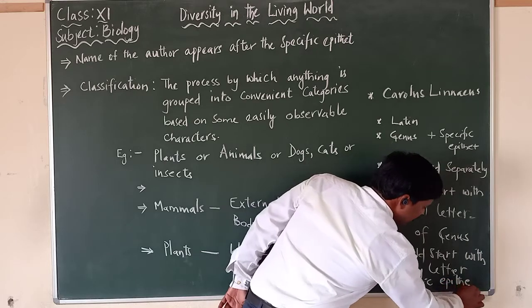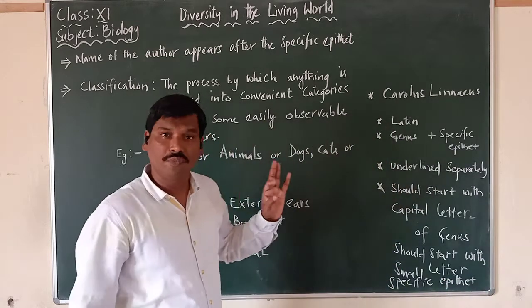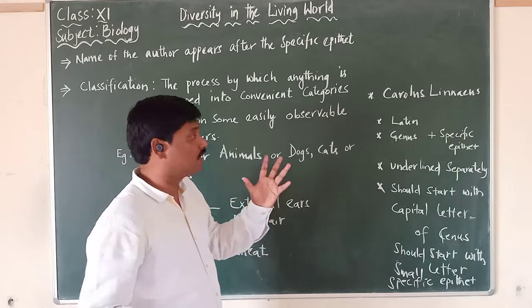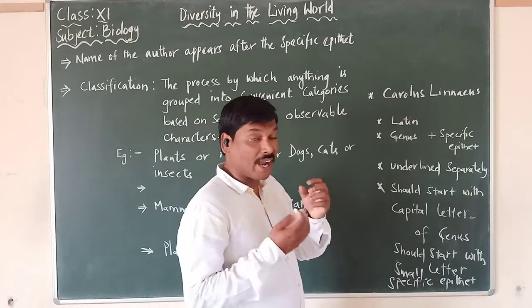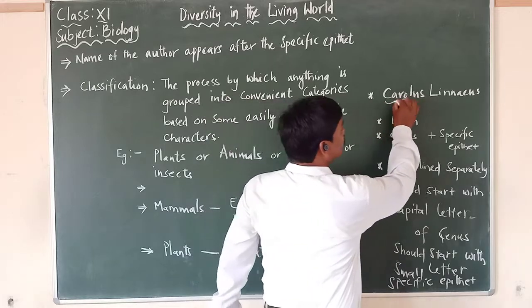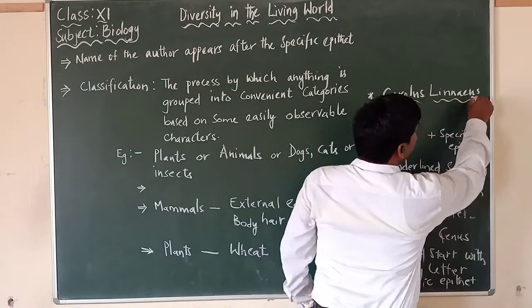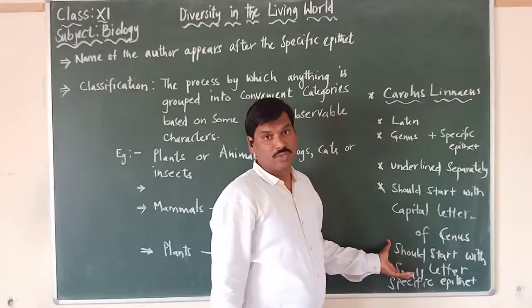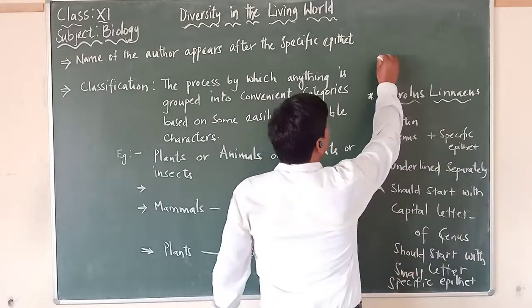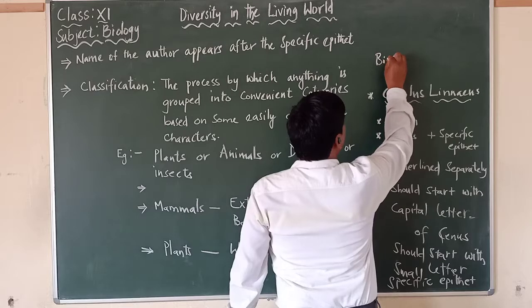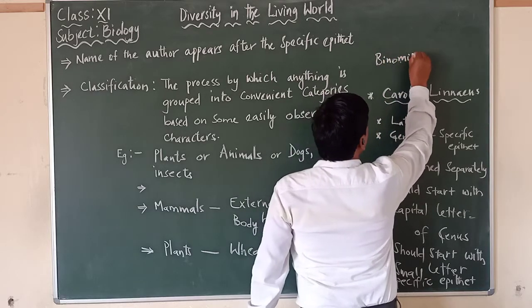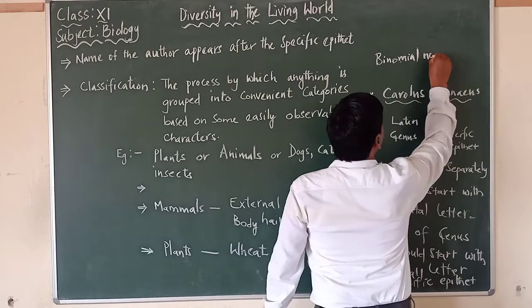These are the universal rules of nomenclature that we studied in the previous video, and we said that this scientific naming was first proposed by Carolus Linnaeus. He said it is binomial nomenclature.